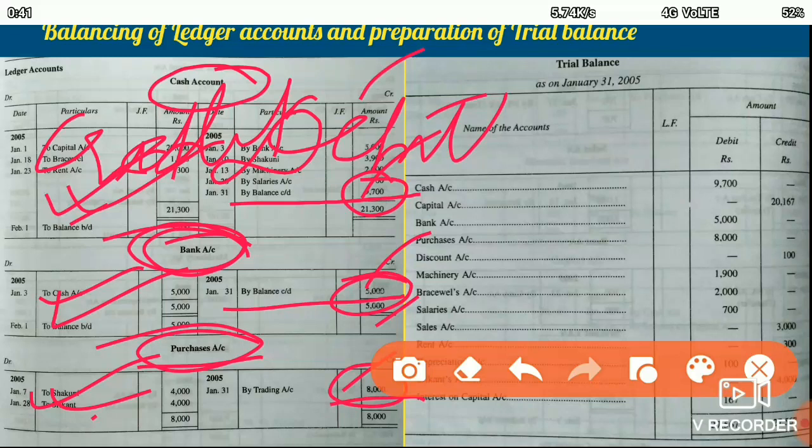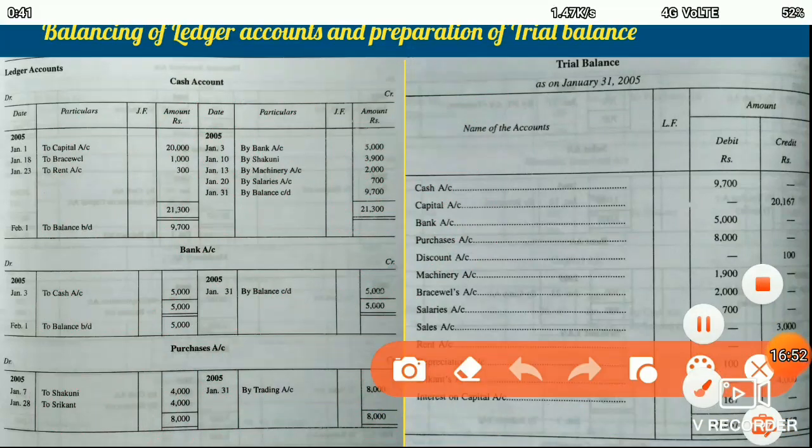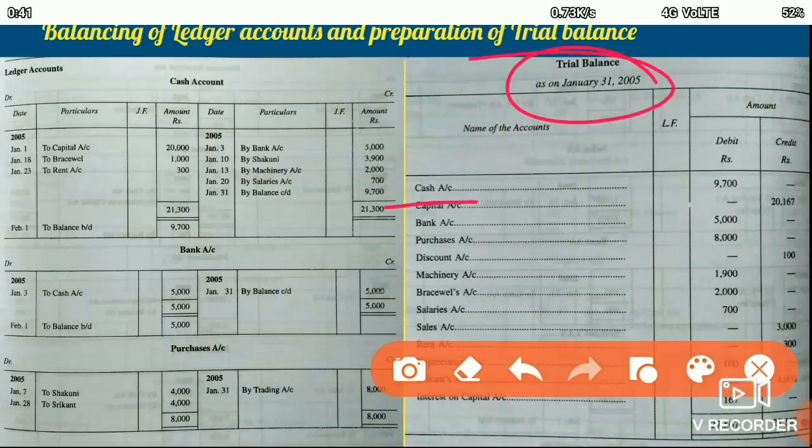So after the balancing of all the accounts in the ledger, what we do is we write the name of the account. Suppose we have the cash account, we are preparing the trial balance. We write the heading as a trial balance. Then we have the debit side and the credit side of the trial balance. After that, we write the name of the account, and then the balances. If it has a debit balance, we write the balance on the debit side. If the account has a credit balance, we write the name of the account, and then we write the balance on the credit side.